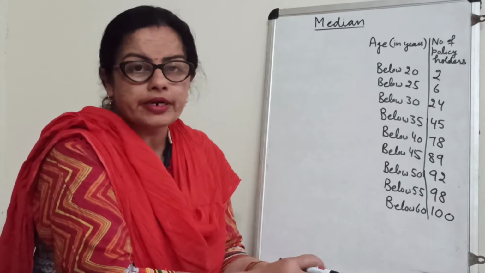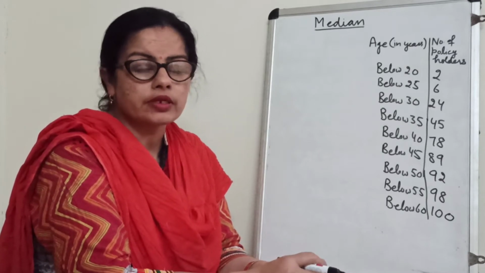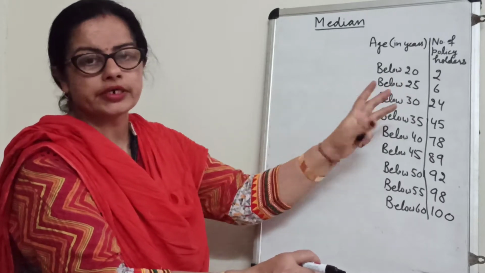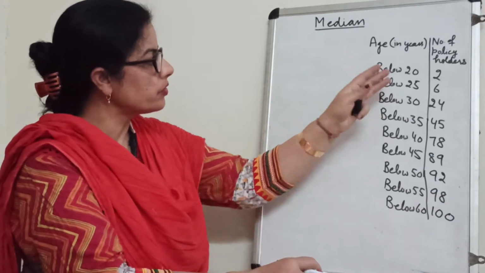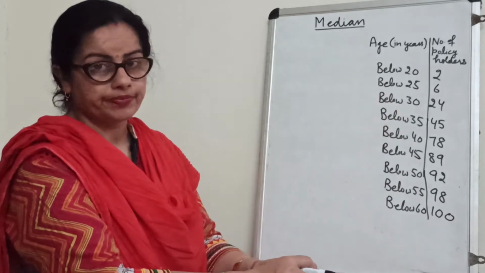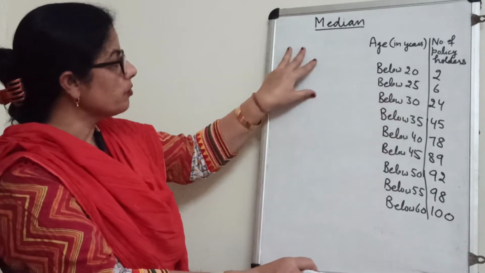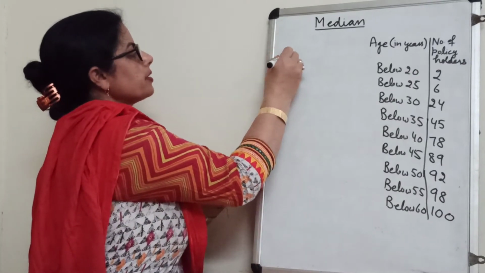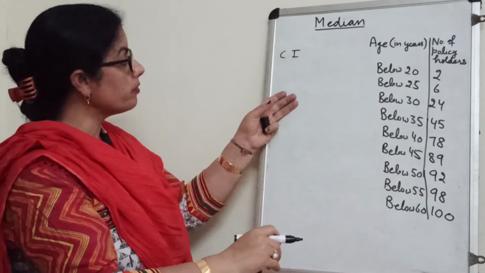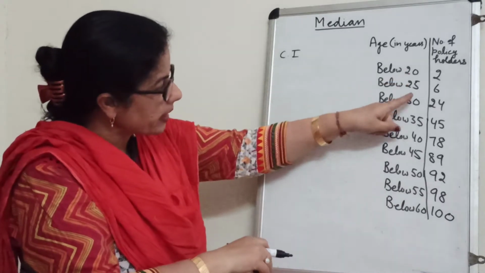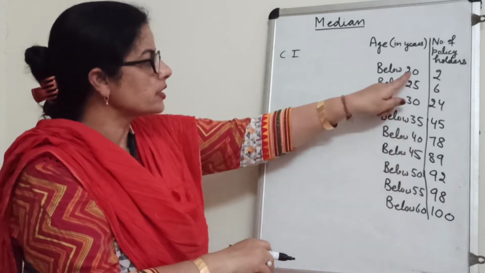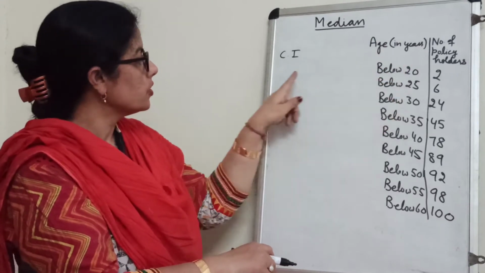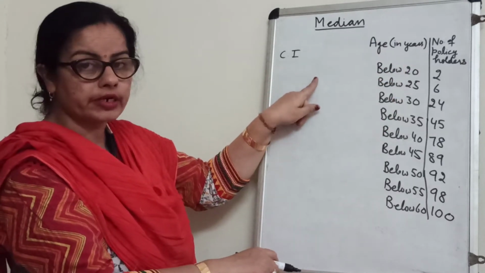You know, to find the median there should be a grouped frequency distribution table, but here no table is given to us like 20 to 25, 25 to 30. It is not given. He is saying below 20, below 25, below 30. For this we first have to make a table. How will we make the table? First we will write class intervals. How will we make intervals? See the gap. The gap is of 5, 5. So first, below 20 means we will also go below how much? 5. So the first interval should be 15 to 20.